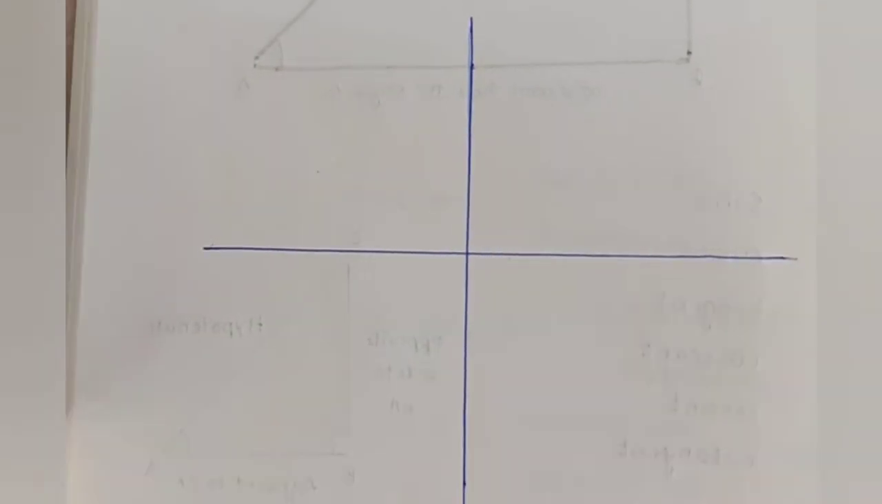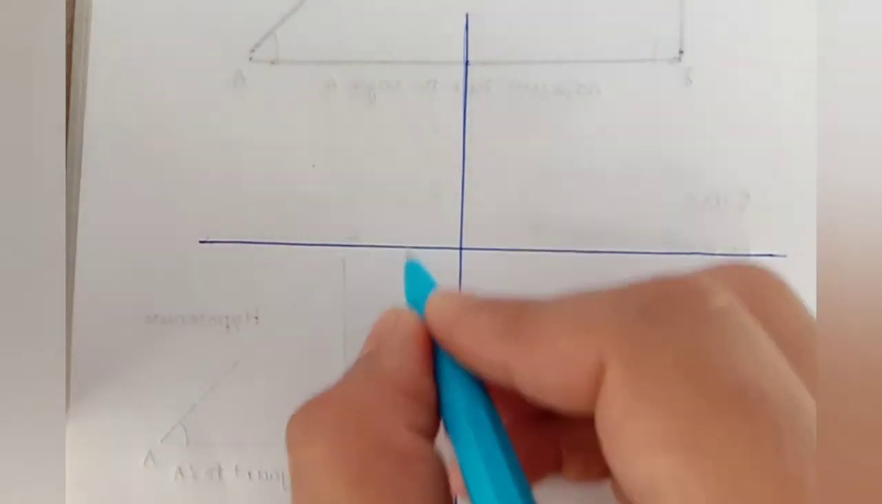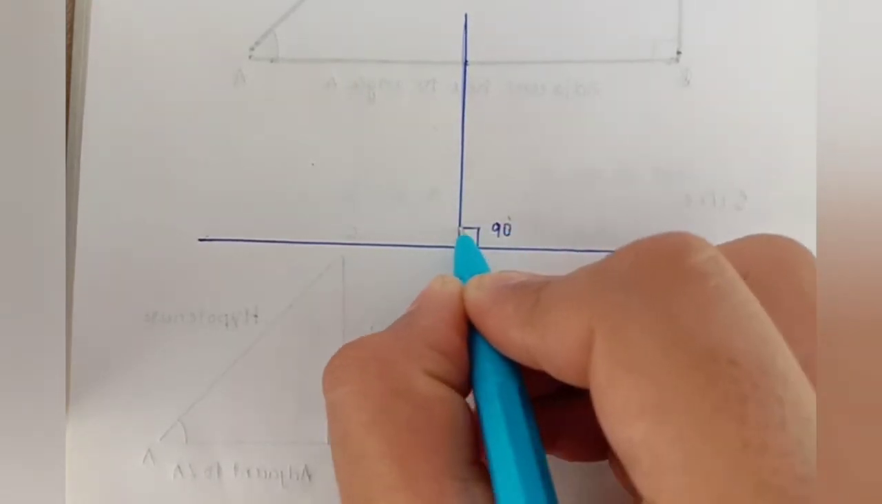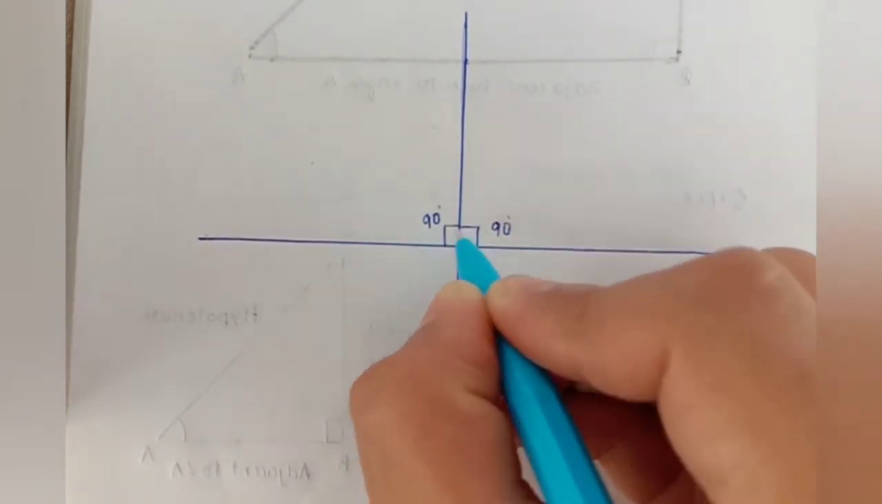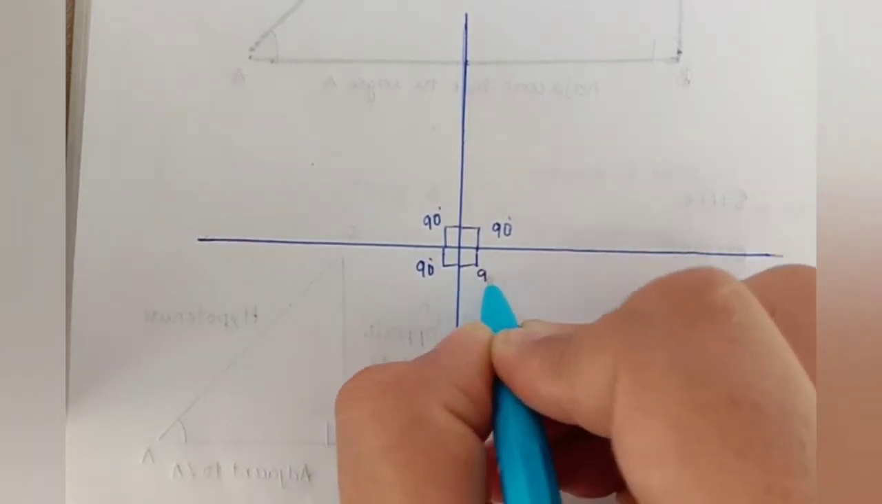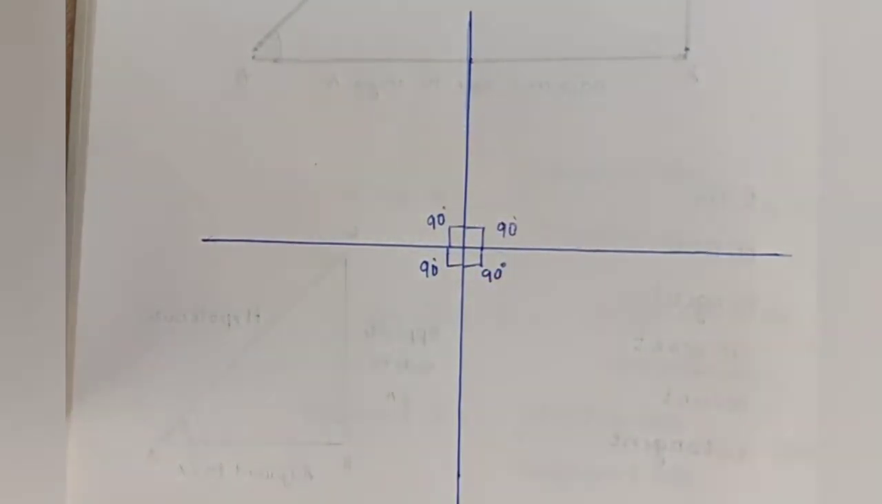Now let's come to the quadrants. Quadrants are meant for describing the 360 degrees angle. Here this is 90 degrees, this is 90 degrees, this is 90 degrees, and this is 90 degrees. The sum of all gives us the 360 degrees.